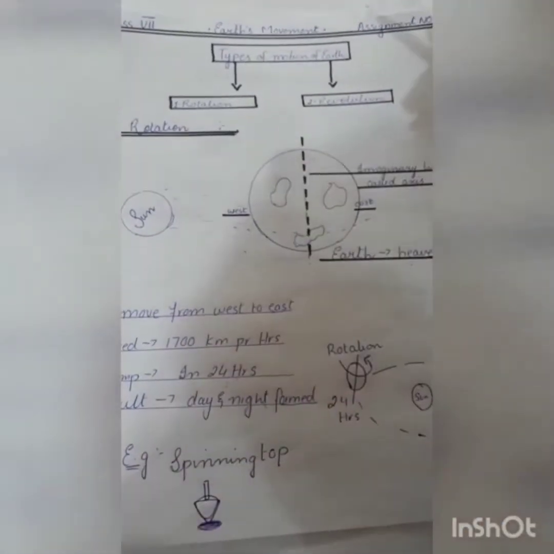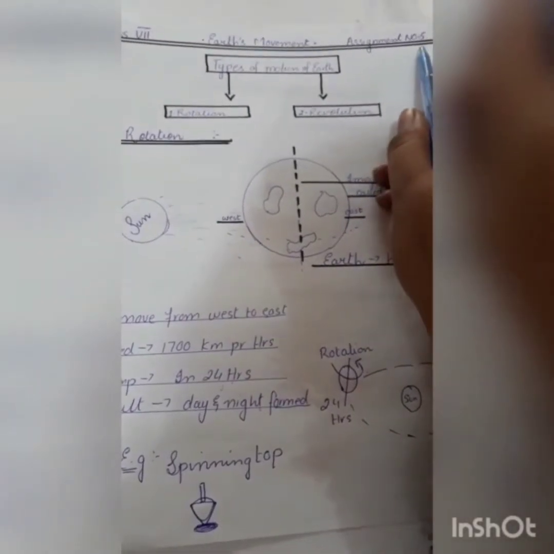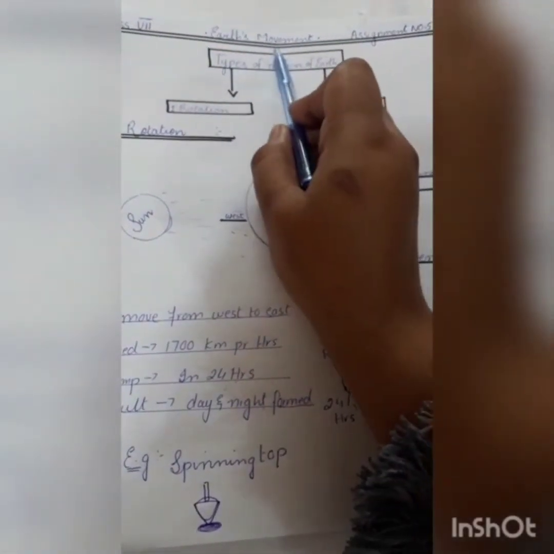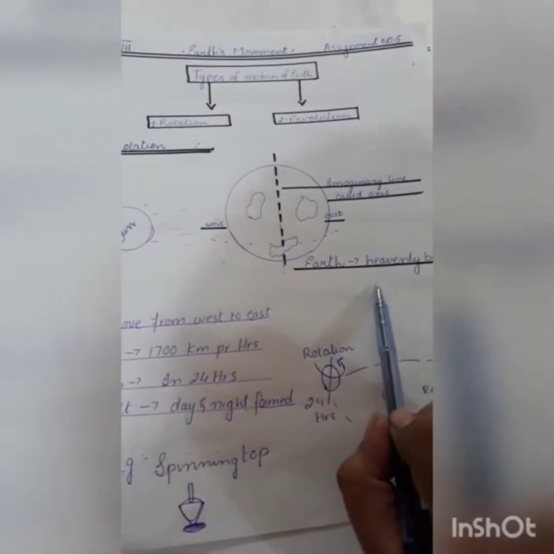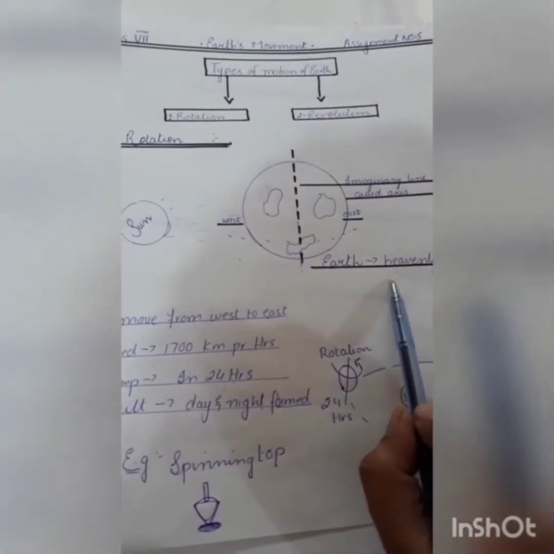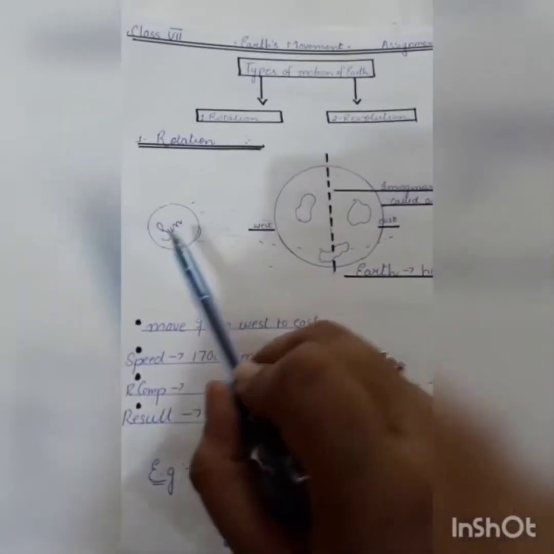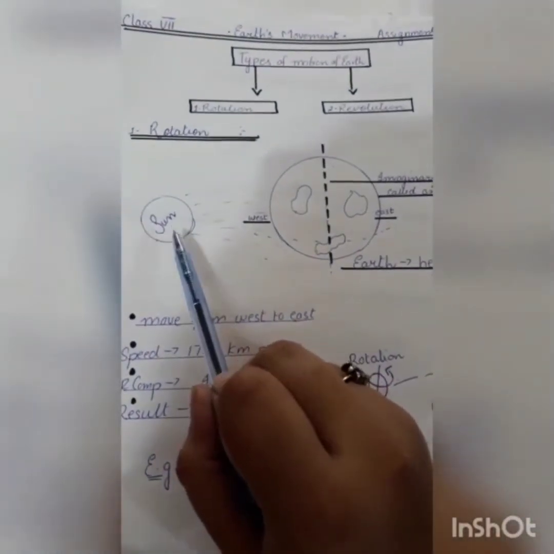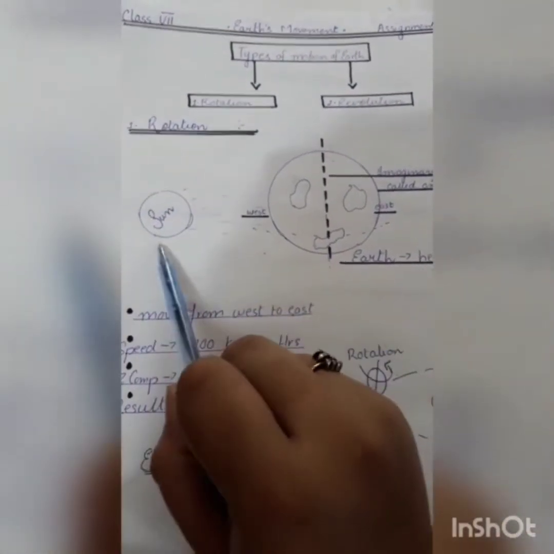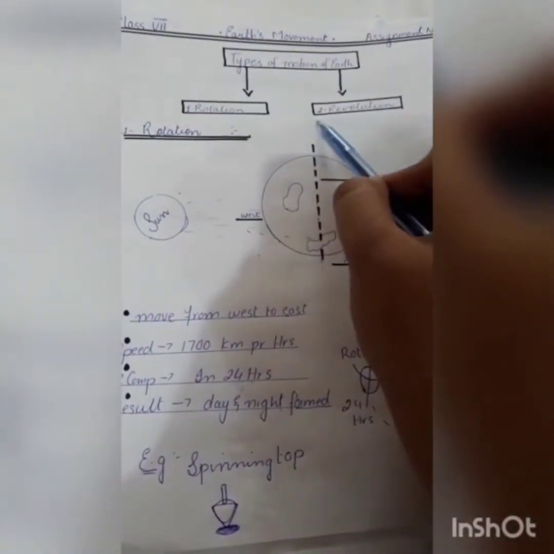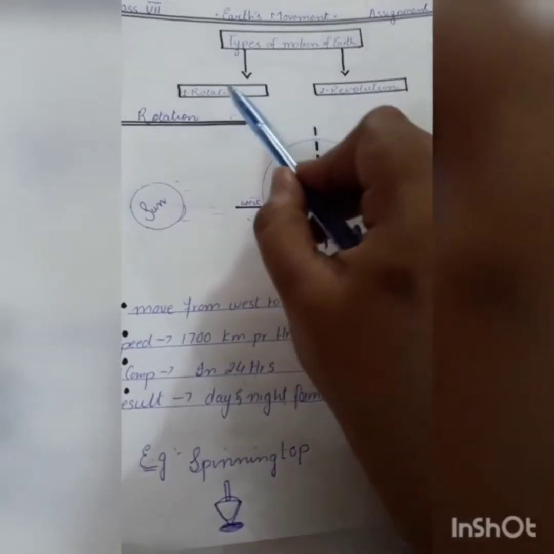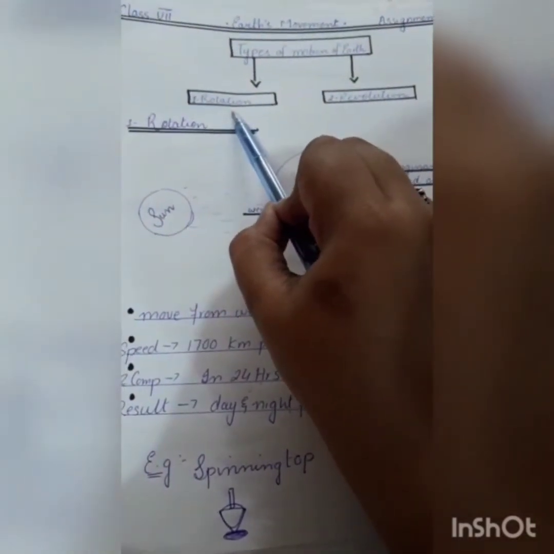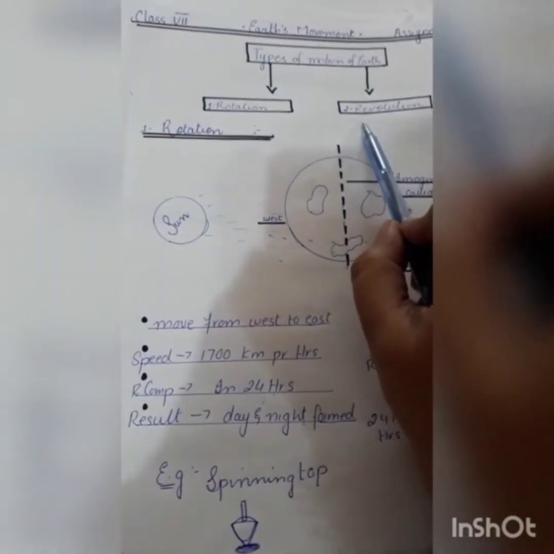Okay students, today we will discuss assignment number 5 and the topic is earth movements. Students, as we know, earth, which is also known as a heavenly body, is a planet of the sun and revolves around it. So there are two types of motion of the earth. How many motions of the earth? Two. Number one is rotation and number two is revolution.